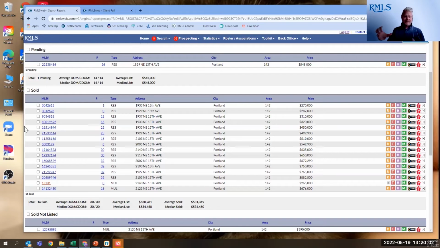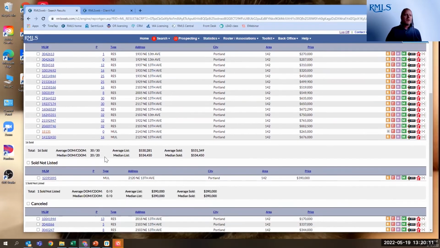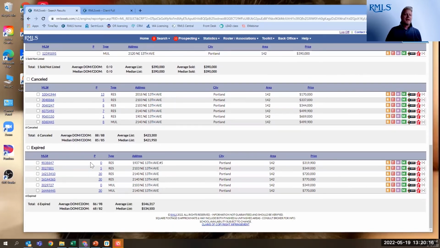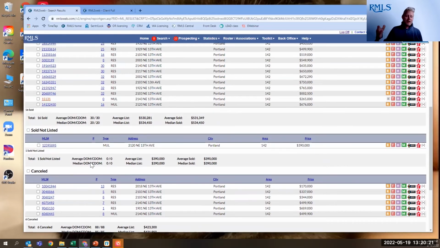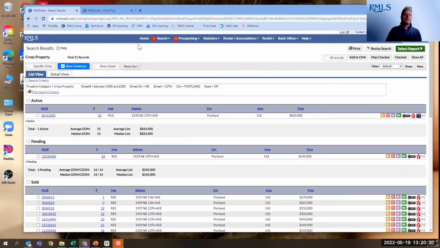So really nice, very detailed snapshot of market activity on these couple of blocks, along with that median and average days on market. And of course, we can always click on those and look at that information. So really cool way of being able to get some information about just those couple of little blocks. Really, really cool feature. Or your client tells you, "Yeah, I was on Elm Street the other day and I saw this house for sale. Do you know anything about it?" Here's an easy way of finding it. You know the range. You can just look up that range. Again, right there on the quick search bar on the home page.